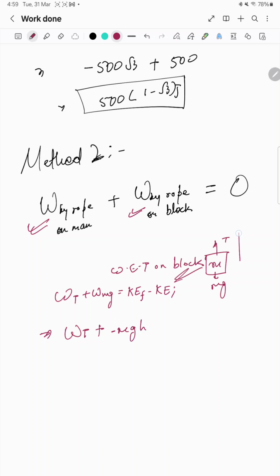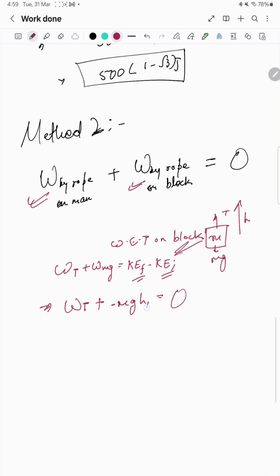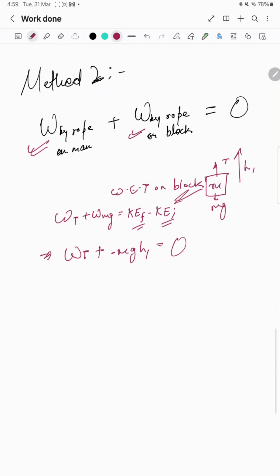So gravity work done will be minus mgh. H is the height by which the block is going upside. Final kinetic energy and initial kinetic energy both will be equal because it is going with constant speed, so this will be 0. Now what we have to find is by how much height. I am taking this as h1. By how much height the block is going up, we have to find this. So we can find it.